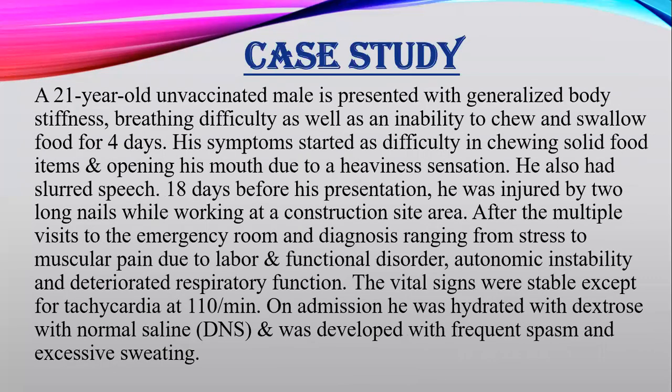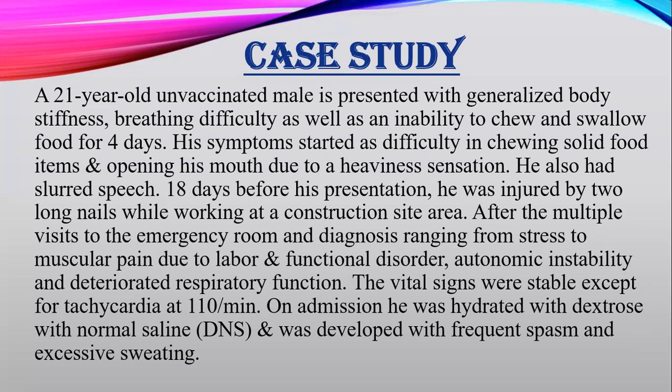Now, coming towards the case study: a 21-year-old vaccinated male presented with generalized body stiffness, breathing difficulty, as well as inability to chew and swallow food for 4 days. His symptoms started as difficulty in chewing solid food due to a heaviness sensation. He also had slurred speech. 18 days before his presentation, he was injured by two nails while working at a construction site.